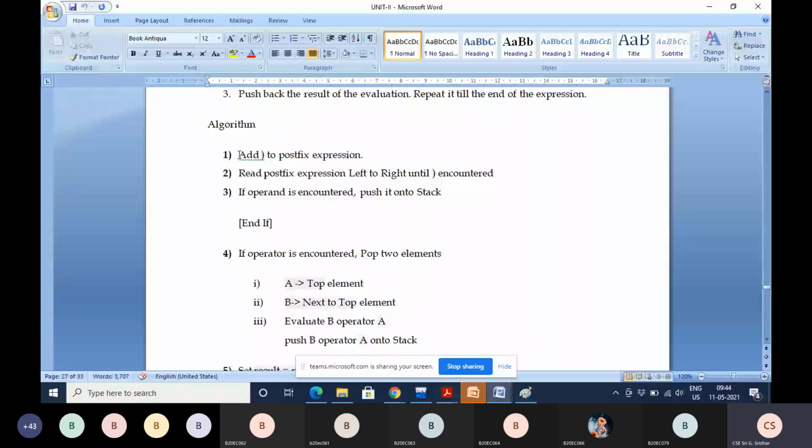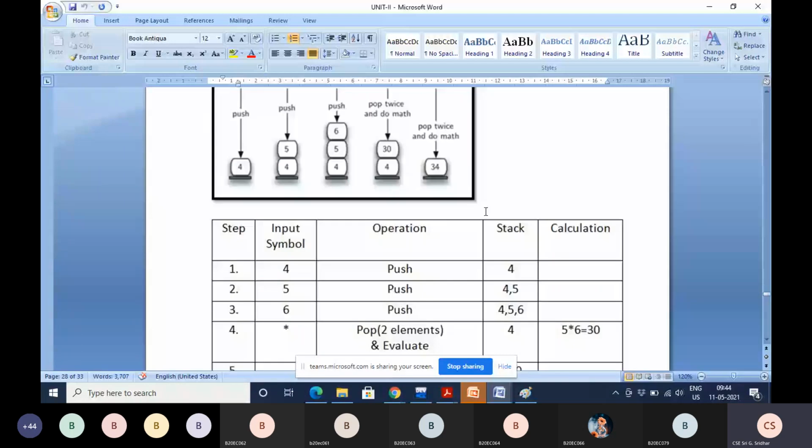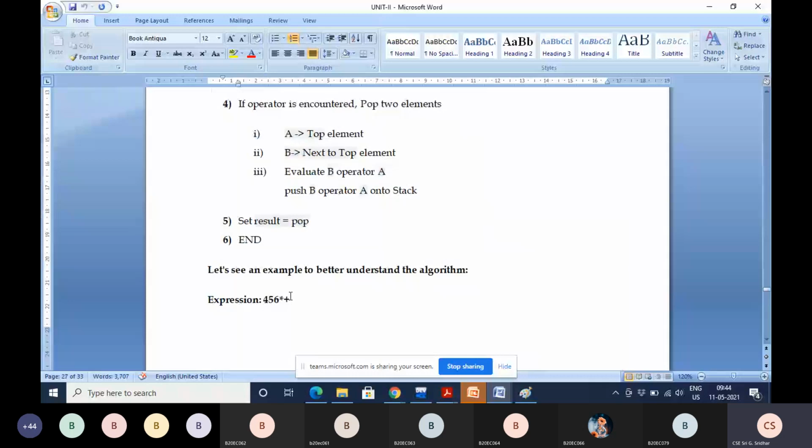So what is the first one here? Add right parenthesis to postfix expression. Suppose you are taking 4, 5, 6, star, plus, then whenever you are writing a program, you have to add right parenthesis at the end of the postfix expression.